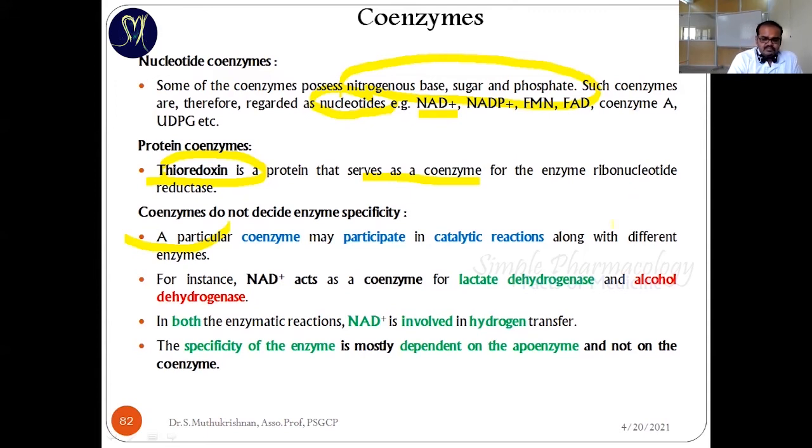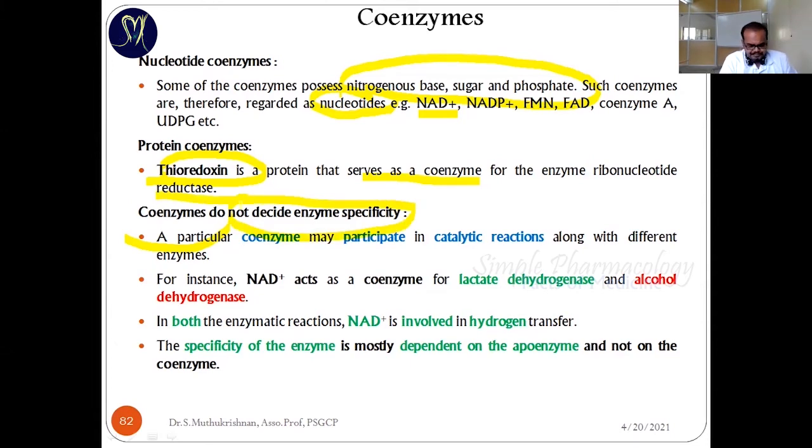Here is another myth. Still now we know that the coenzyme is involved in the reactions and facilitates finding the target enzyme. But coenzymes do not decide the enzyme specificity.